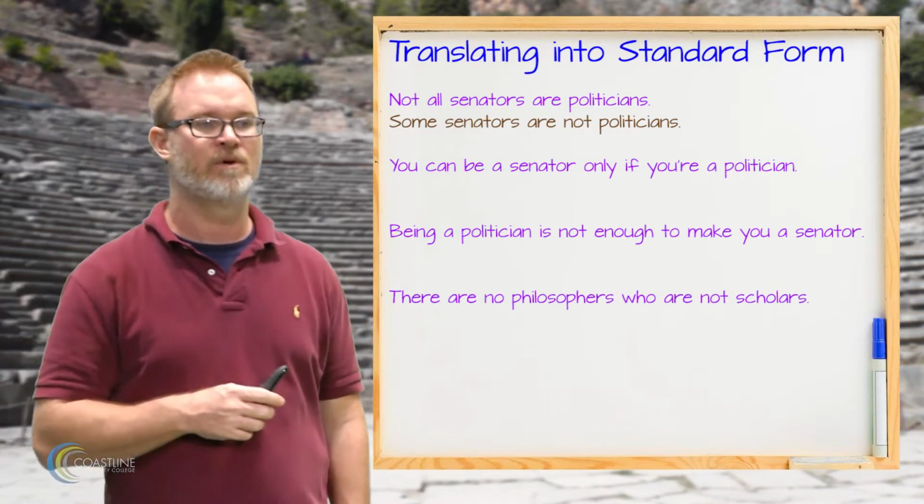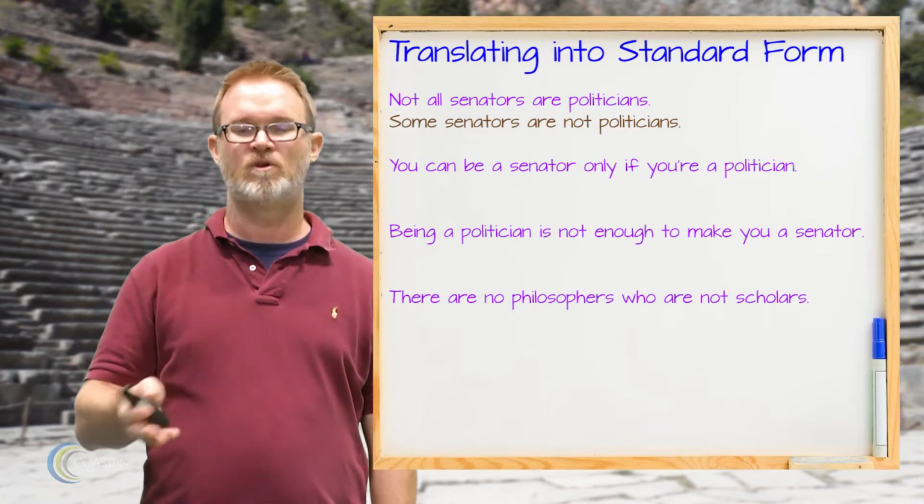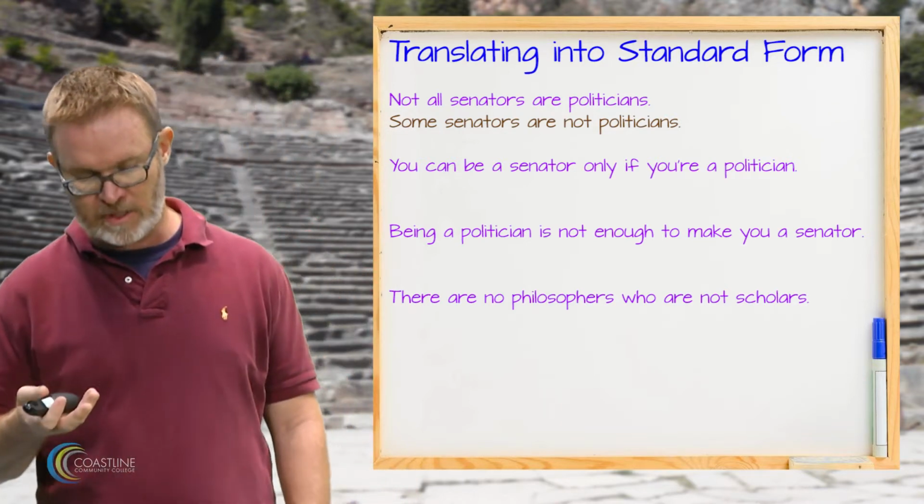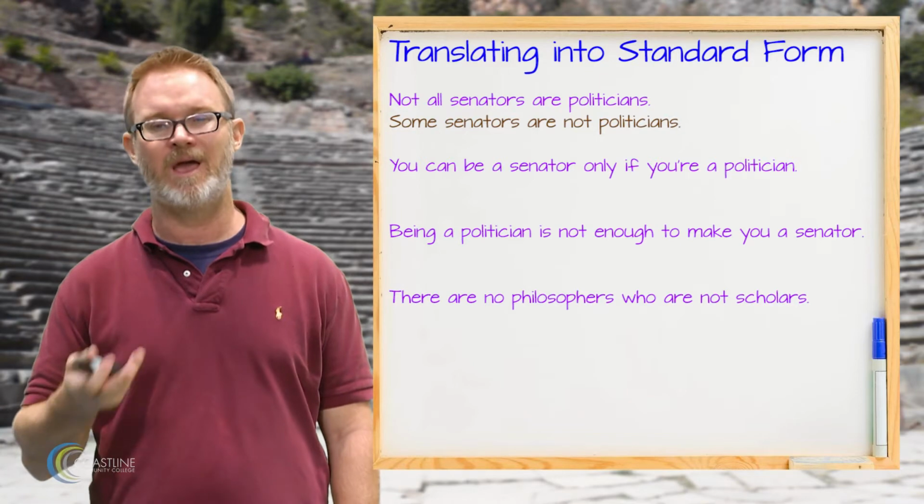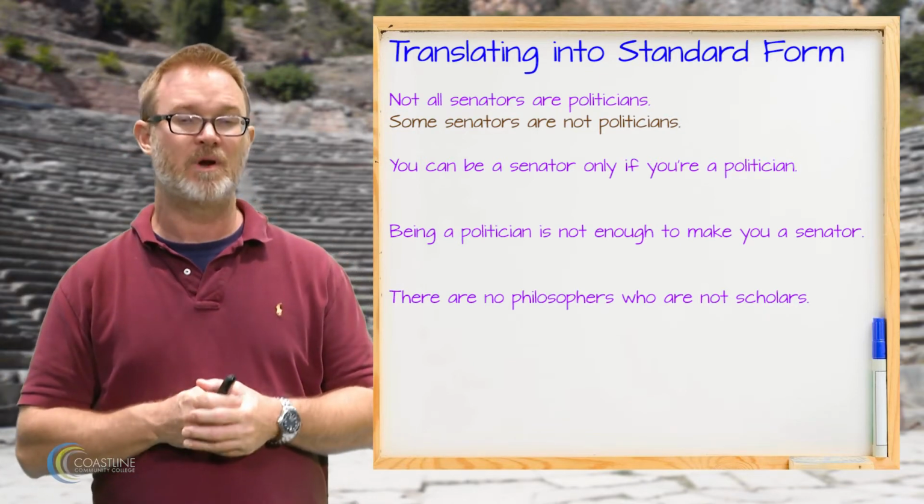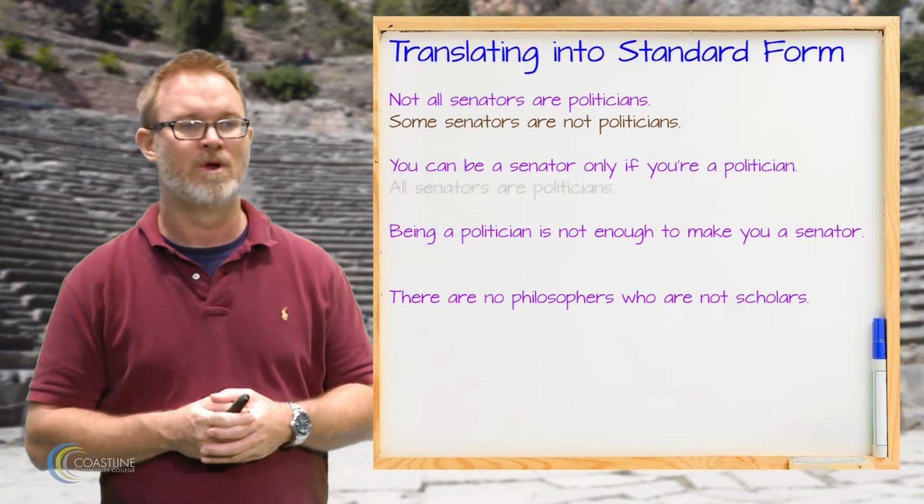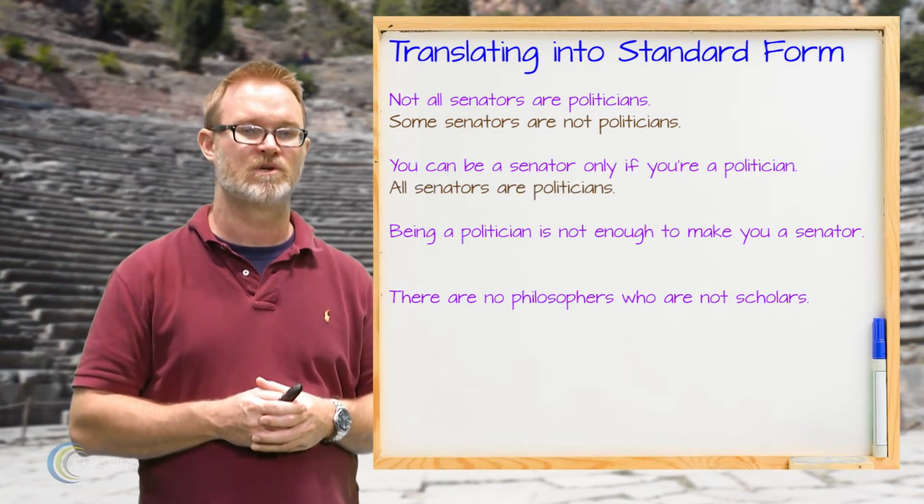Our next example is you can be a senator only if you're a politician, right? If you remember back to lecture 10, we talked about how claims that have only in them are A claims, right? And then what follows only is the predicate of the A claim. So here this one's going to translate as the A claim, all senators are politicians, right?